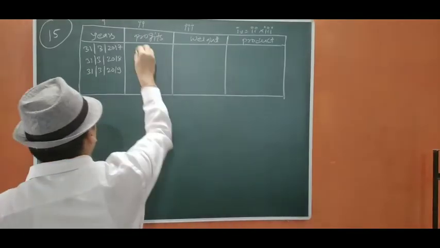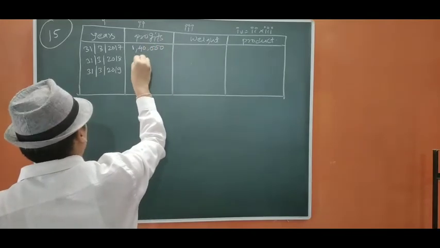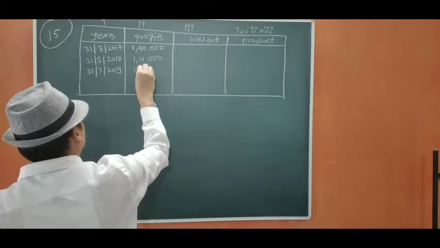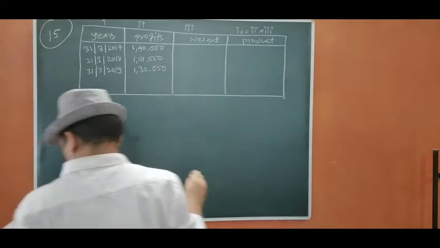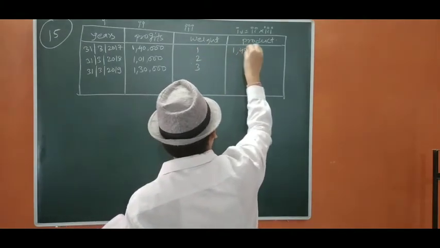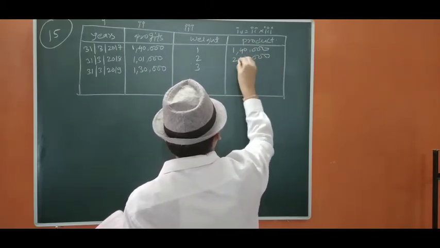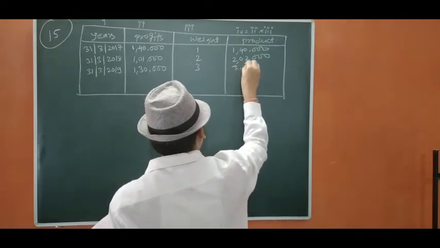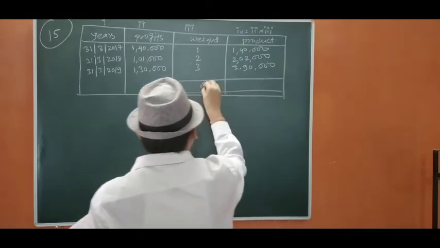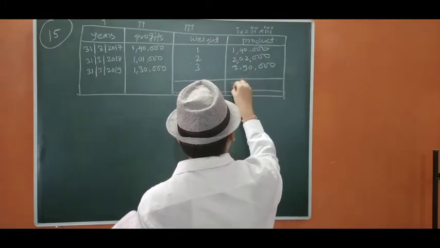The amount is 1,40,000, 1,01,000, and 1,30,000. The weight is 1, 2, 3. 1,40,000 itself. It will be 2,02,000. Okay, and it will be 3,90,000. We are going to total it. It is going to be 6, and 7,32,000.